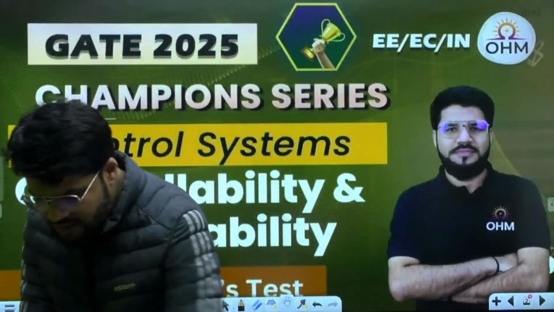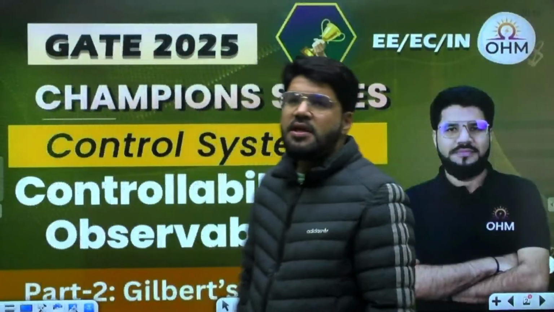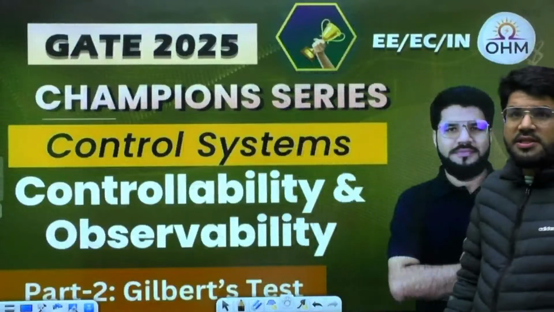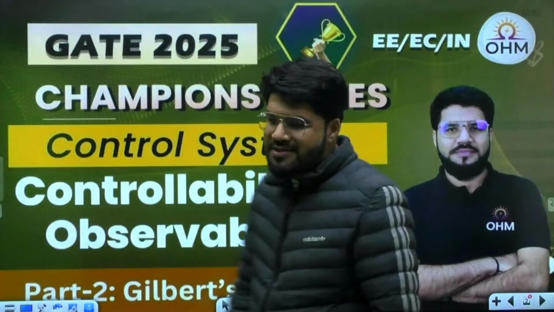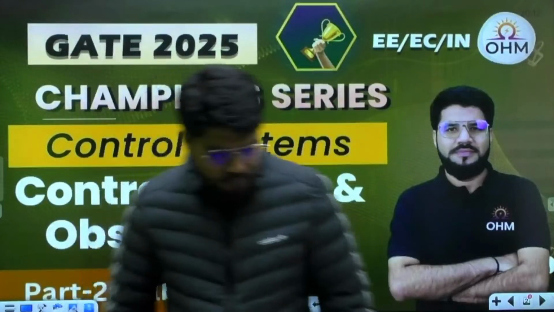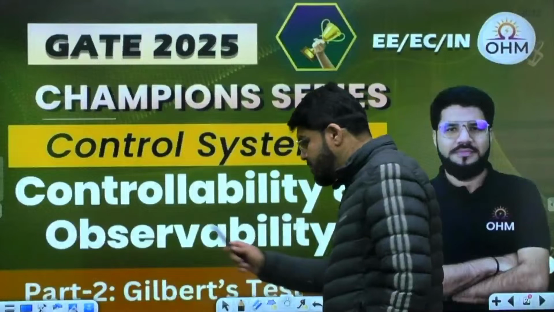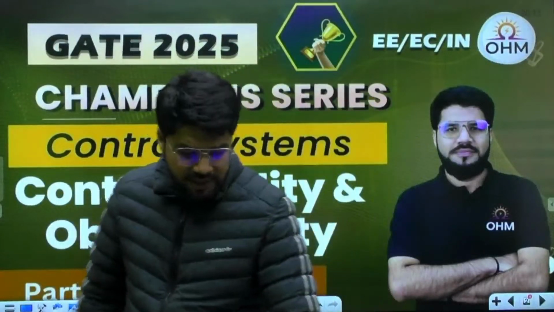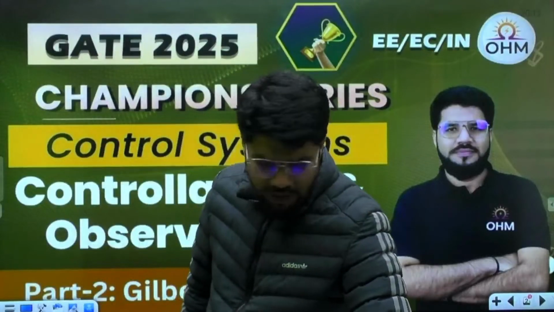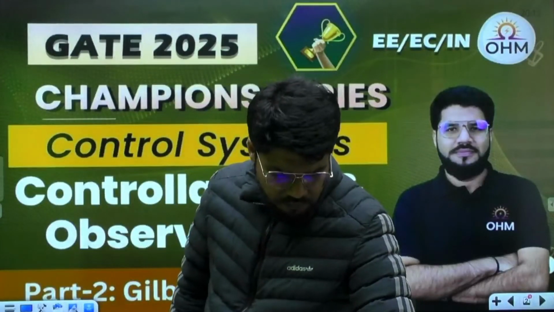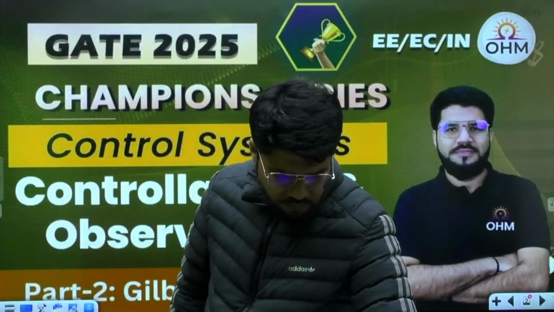So last session on Monday, we discussed the controllability and observability concept along with the basic and generic test that is known as Kalman's test. Another test for specific forms, but very important, especially if the state space model is given in the DCF or the JCF form. This is actually very helpful for you.